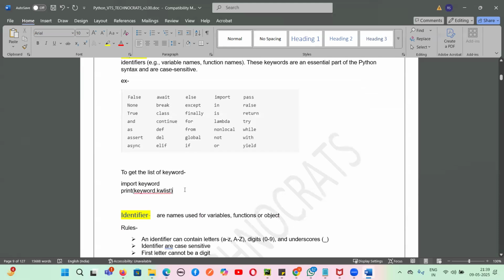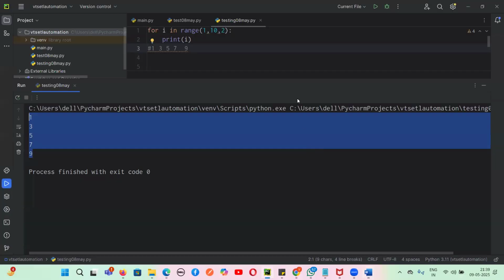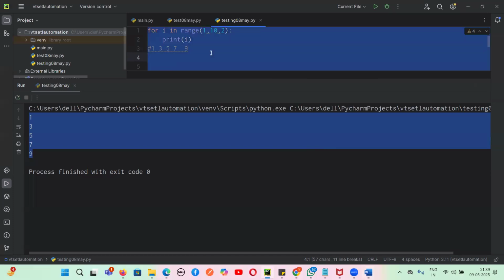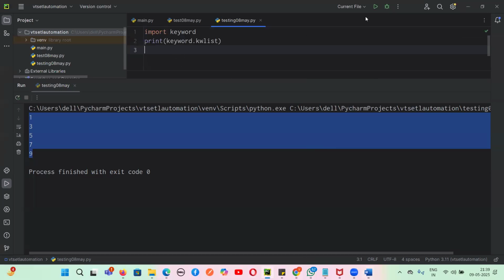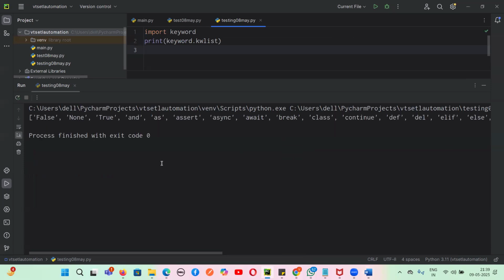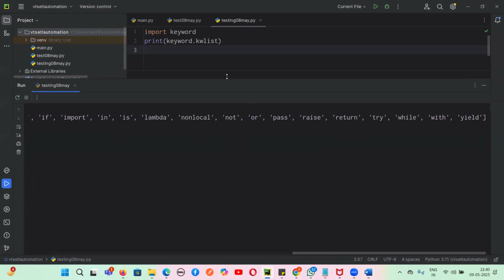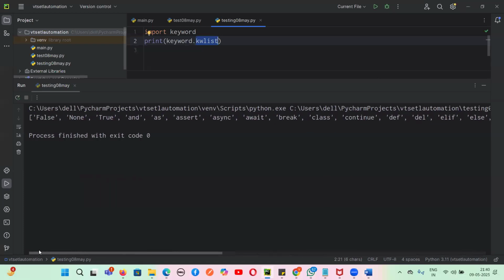So to see the keywords, guys, you can import keyword and use this piece of code, where you can see the keyword list of all the keywords present in Python. These are the keywords, guys: False, None, True, and many more. First, you have to import keyword, and from it write kwlist, and you can list all the keywords present in Python. So this is the keyword. It has a special meaning, it is case sensitive, and you cannot use it as a variable name.